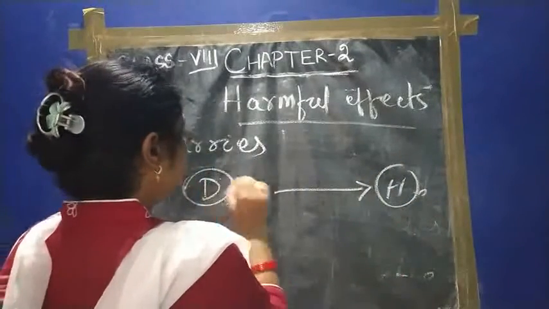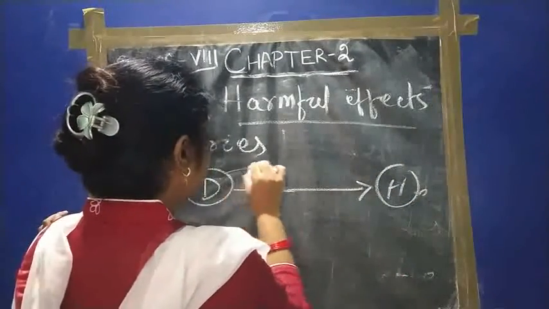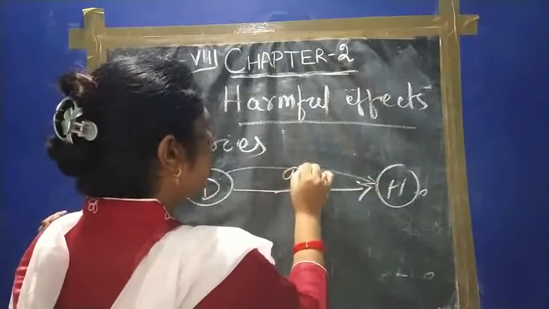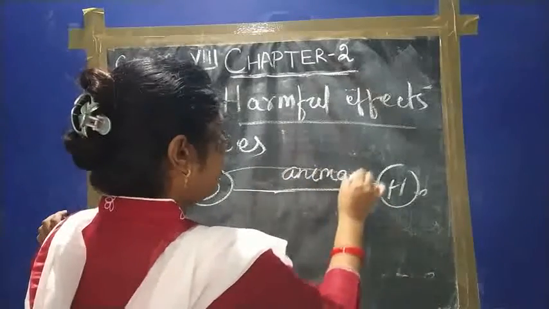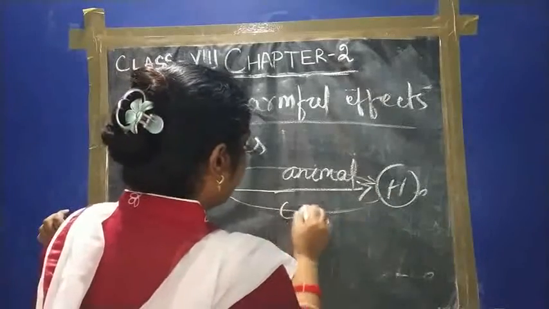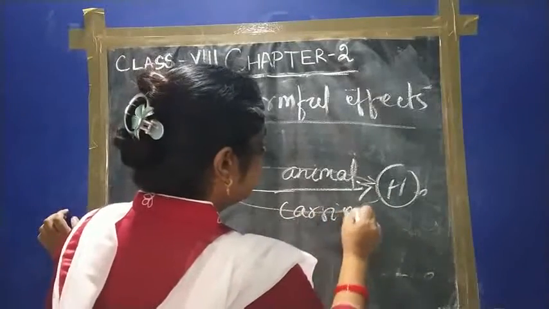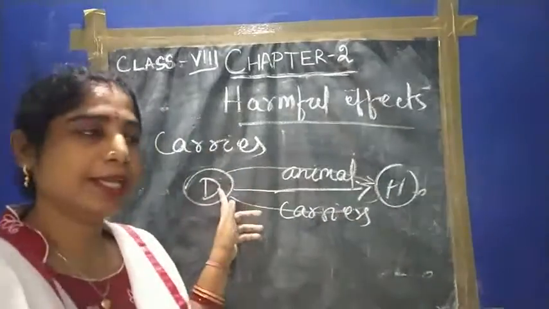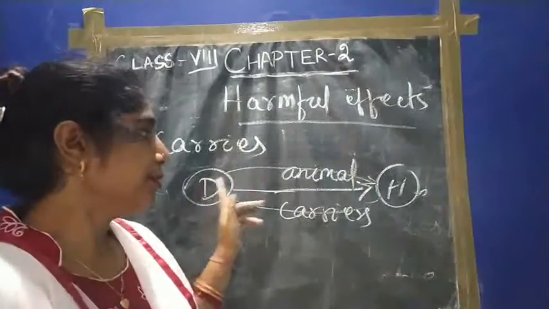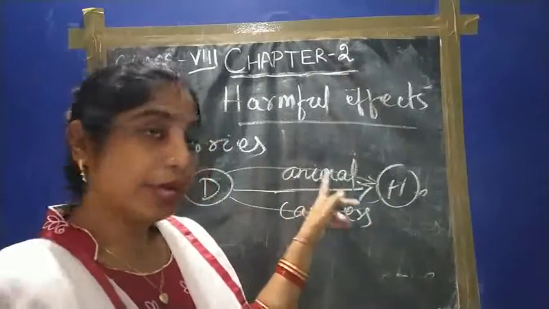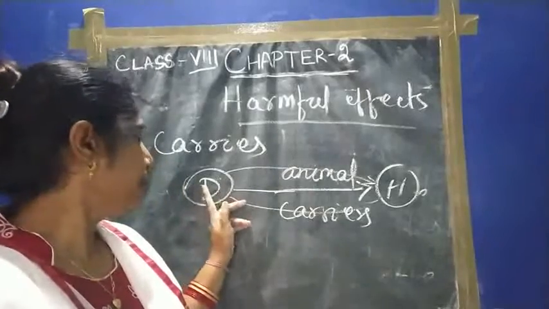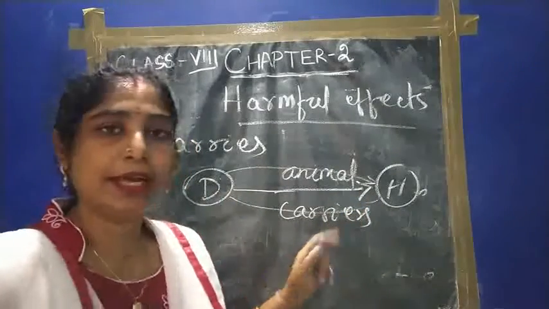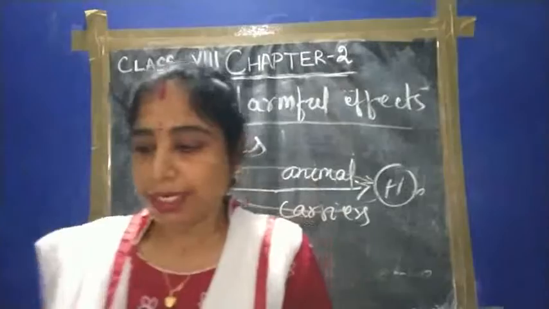When the disease is carried by animals from a diseased person to a healthy person, they are called carriers of the diseases.